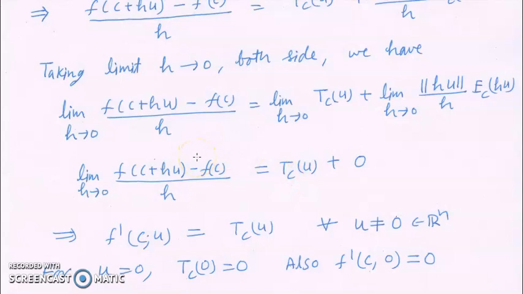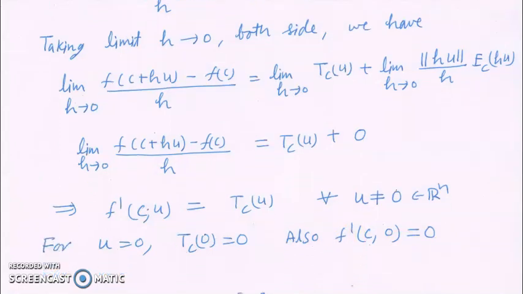So the directional derivative of f at c in the direction of u exists for all u, and the value of the directional derivative is nothing but the image of u under the linear transformation Tc. This is true for all u not equal to 0, but even if u is equal to 0, then Tc(u), because a linear transformation sends identity to identity, Tc(0) is 0, so f'(c;0) is 0. So again this f'(c;u) is defined for all u.